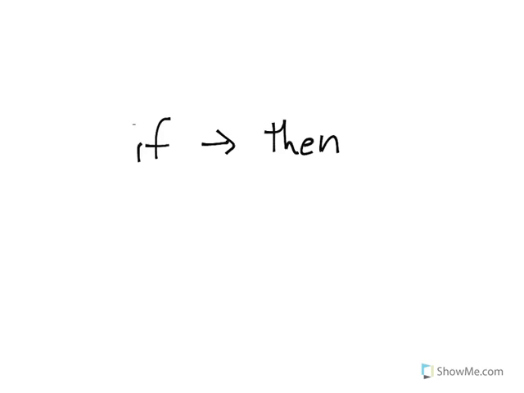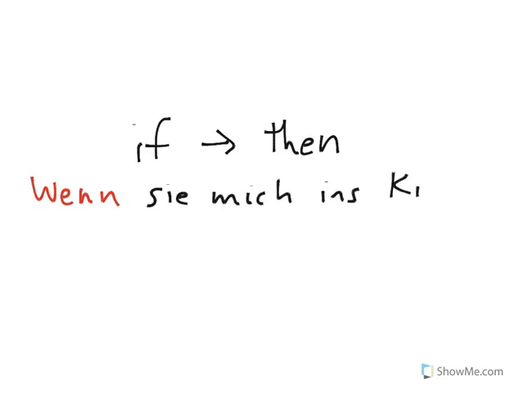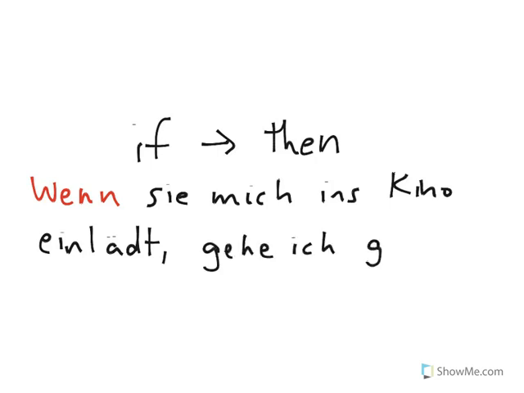If she invites me to the movies, then something will happen. Here's an example of that sentence completed. Wenn sie mich ins Kino einlädt, gehe ich gerne mit. If she invites me to the movies, I will gladly go.